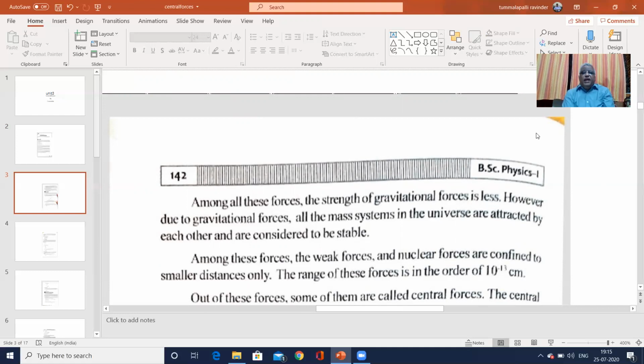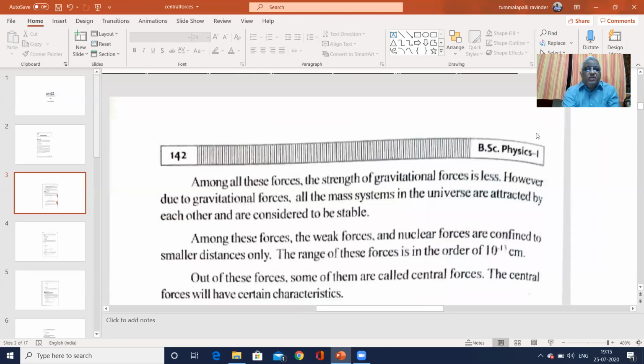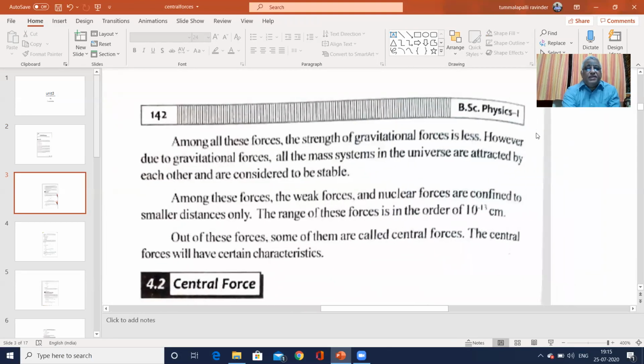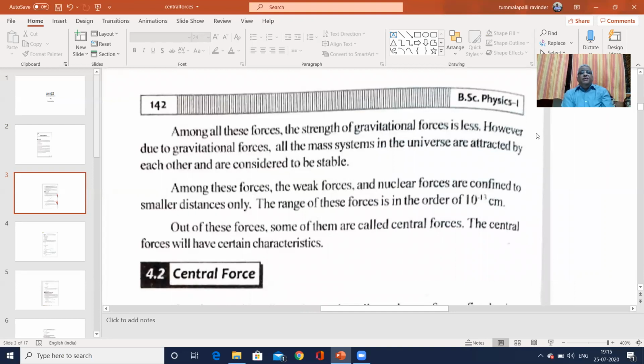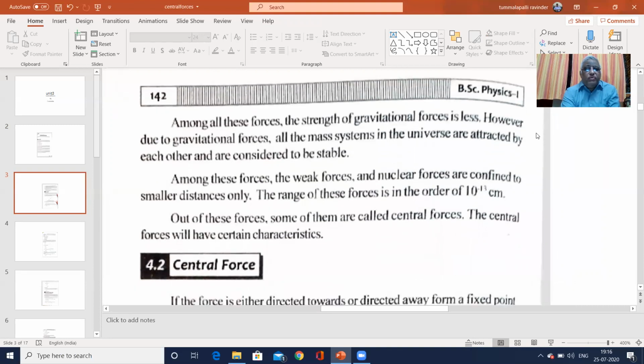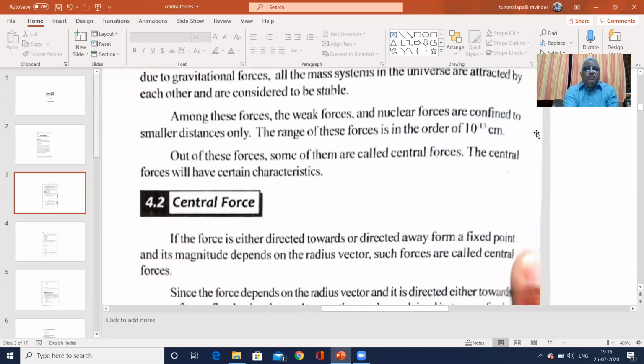The weak forces and the nuclear force are confined to a very small distance. The range of these forces is of the order of 10 to the power minus 13, so these are short range forces. Out of these forces, some of them are called central forces. The central force will have certain characteristics. Before going to central force, we define what a central force is.